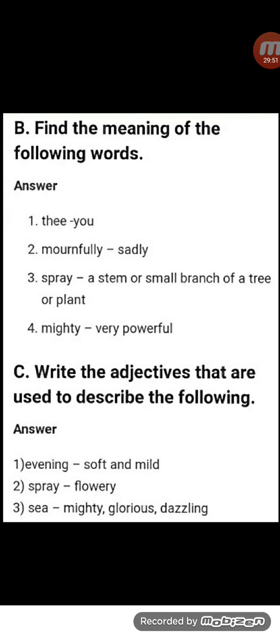And one more request: write all these question answers in your notebook very neatly. Start preparing, work hard, right? Promise yourself, right? You all have promised yourself to work hard, right? Yes. Thank you.